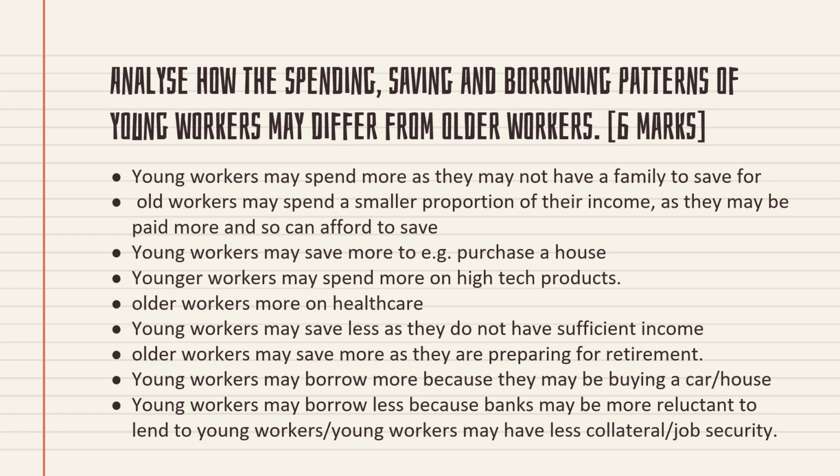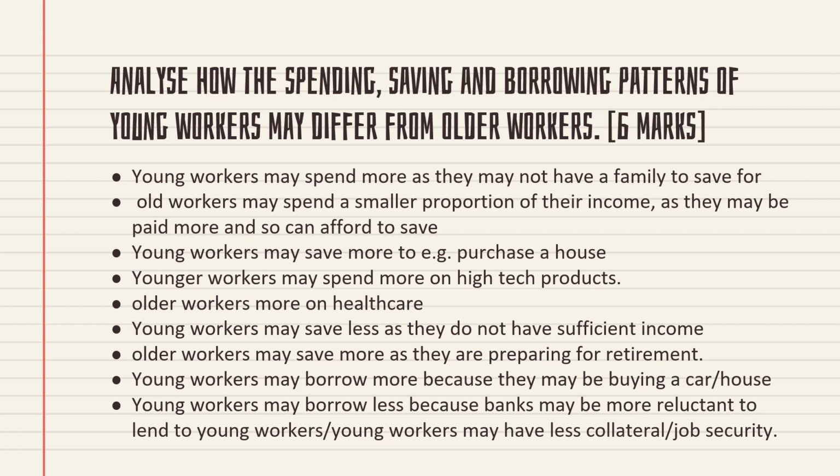So old workers may spend a smaller proportion of their income as they may be paid more, so they can afford to save. For example, old people's salary will be very high, they are more experienced, more skilled, so they will spend only a very small proportion of their income, and they will prefer to save more because they are planning for retirement age, so they need more money for that time. That's why their spending will be lower, saving will be higher. But young workers' saving will be lower, spending will be higher.